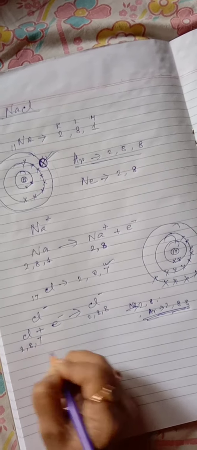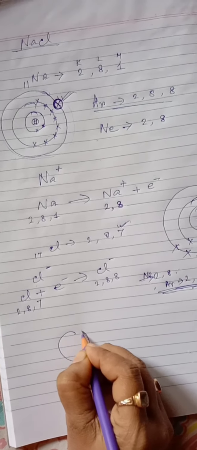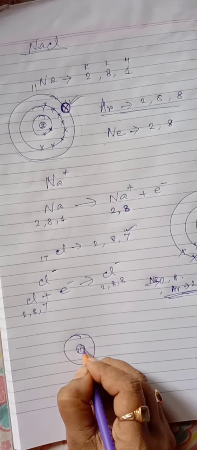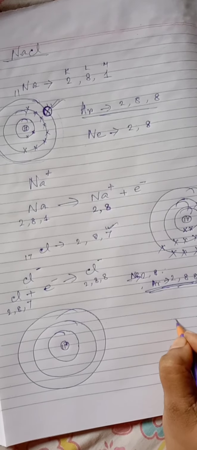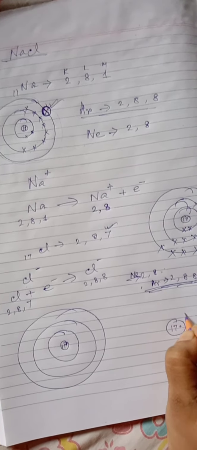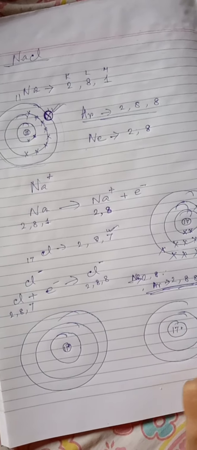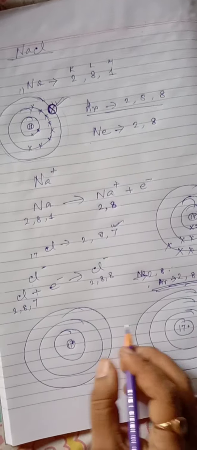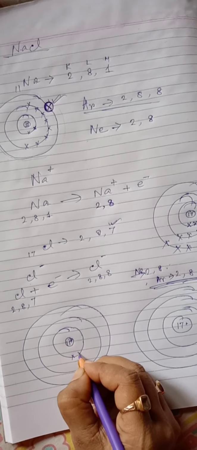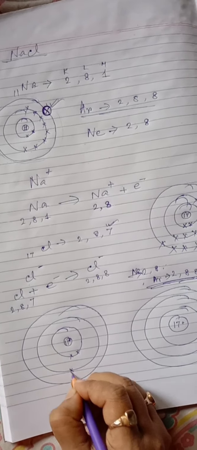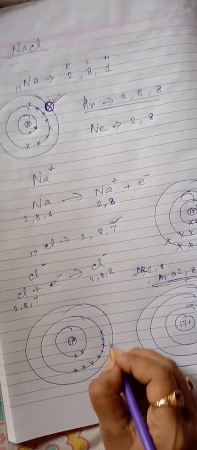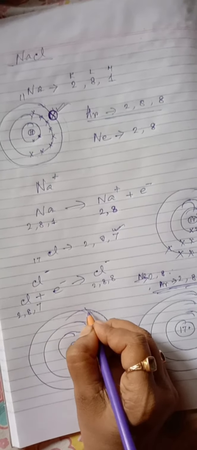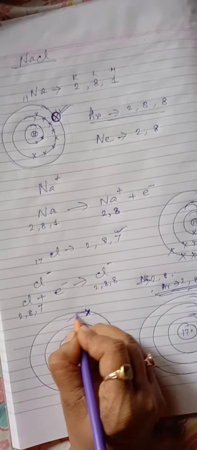Okay students, now look here. Sodium has 11 electrons, and chlorine contains 17 electrons and 17 protons also. So sodium in its first shell contains 2 electrons, second shell 8 electrons, then the third shell contains only one electron. This is the valence electron.